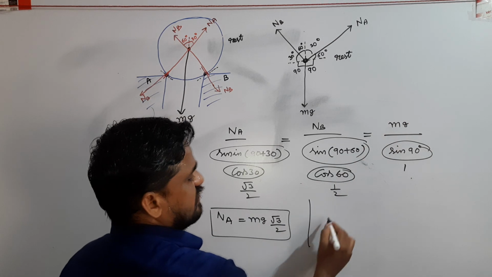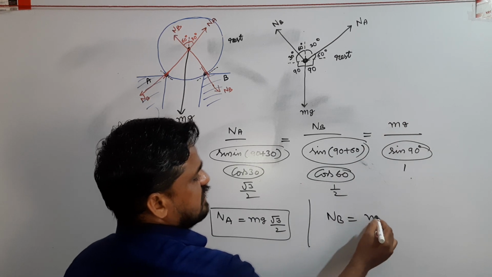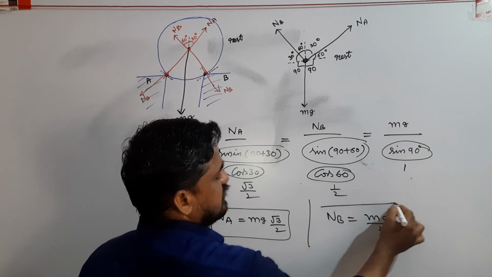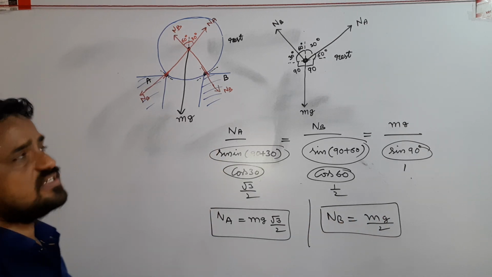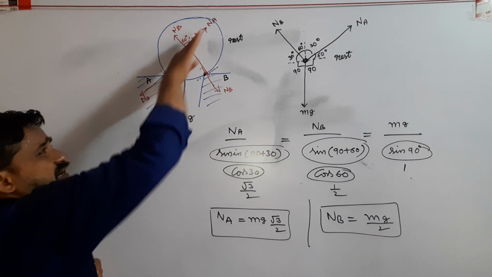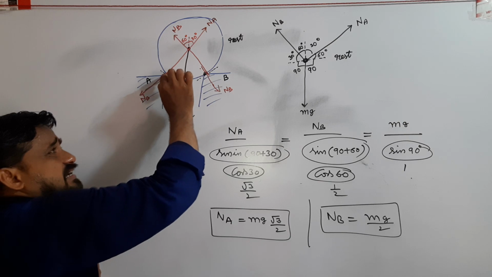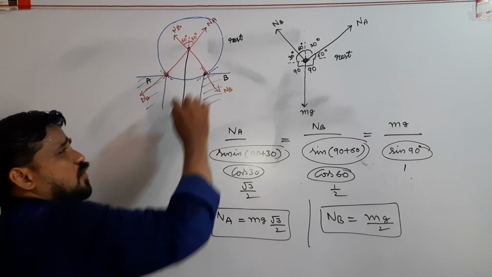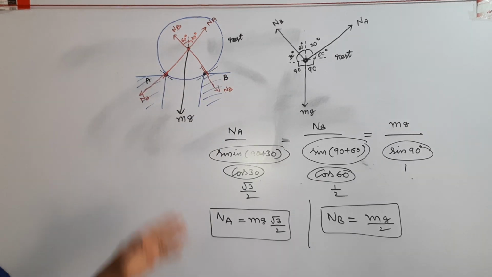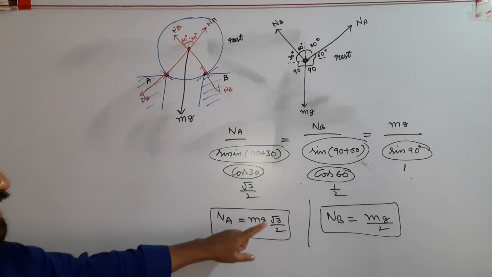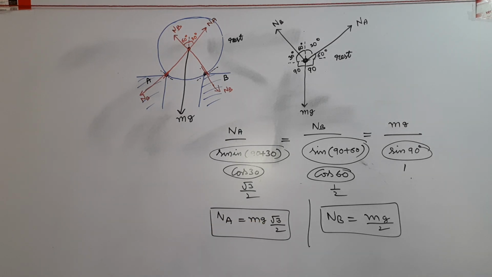Similarly, NB equals mg by 2. In this way, we find the normal forces acting at the two points of contact A and B on that sphere. NA is mg root 3 by 2, NB is mg by 2.